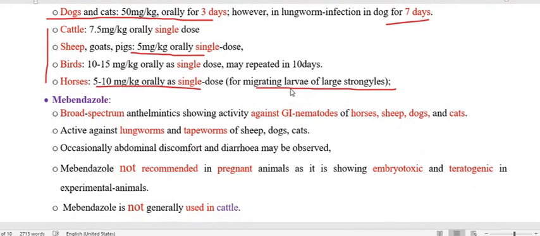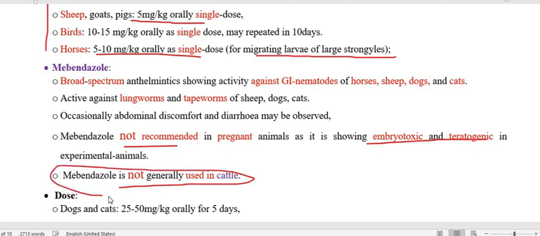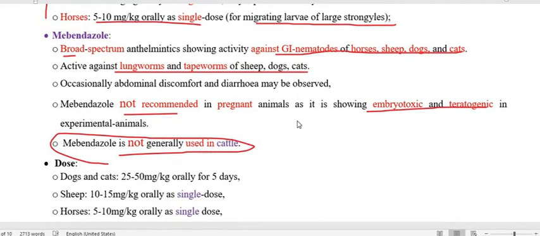Now we have to go through the mebendazole. Regarding mebendazole, this is also embryotoxic, so not recommended in pregnant animal. Because of embryotoxic and teratogen, that is the first important point. Another important point is it is generally not given to animal, not used in the cattle. This is no doubt broad spectrum, acts against the gastrointestinal nematode of horse, sheep, dog, and cats. Also against the lungworm, tapeworm of sheep, dog, cats. So this is very, very important.